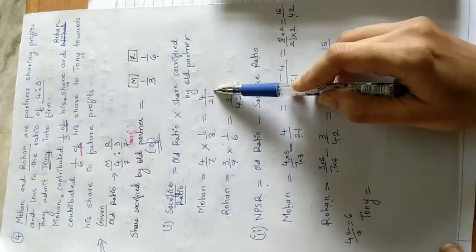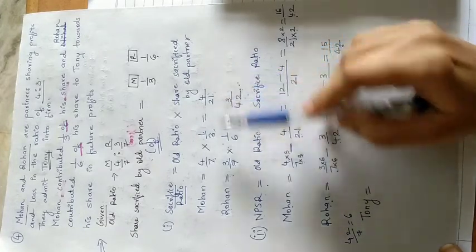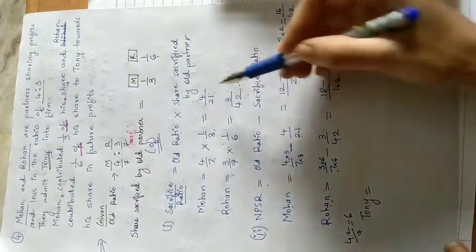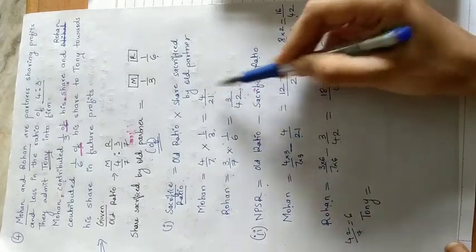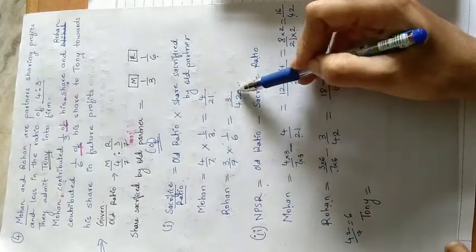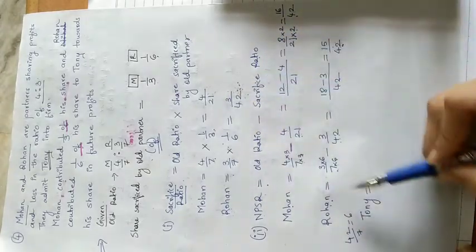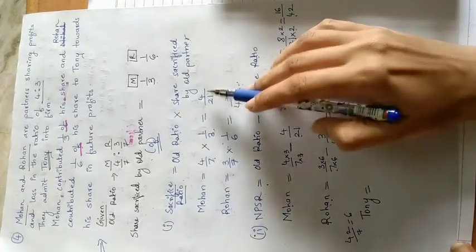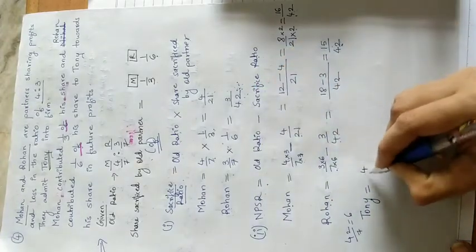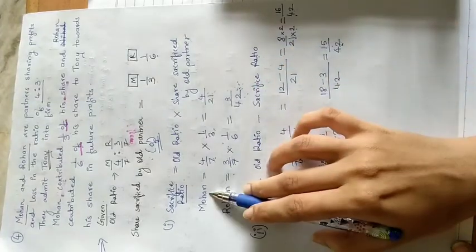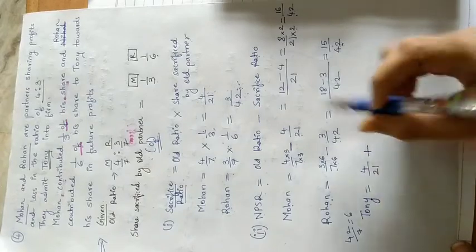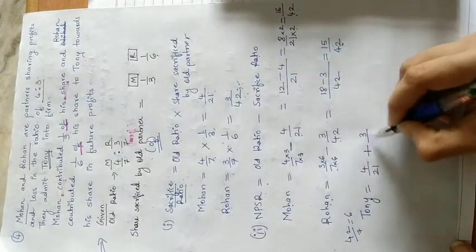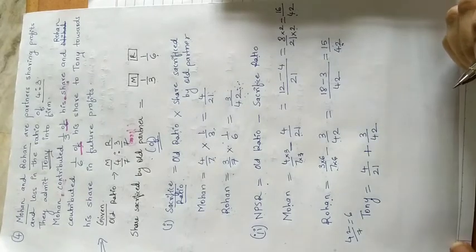Okay. So if we add both of these sacrifice ratios, we should get the share of the new partner, that is Tony. So what I will do, I will take 4 upon 21, that is the share sacrificed by Mohan. I will add the share sacrificed by Rohan, that is 3 upon 42.